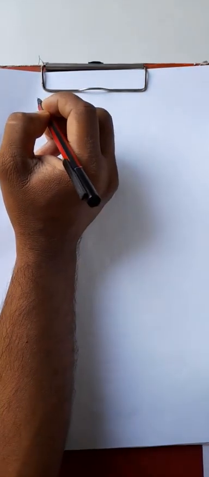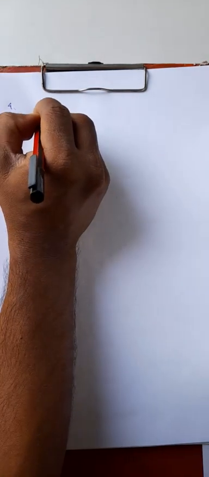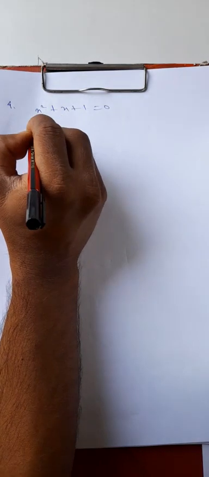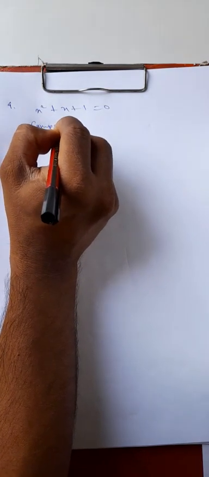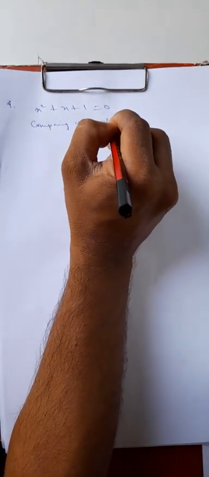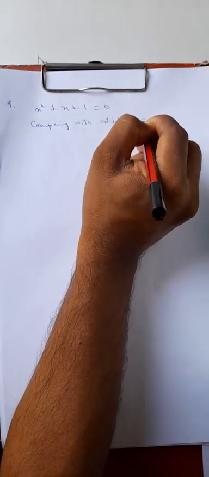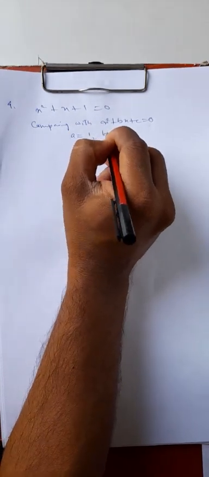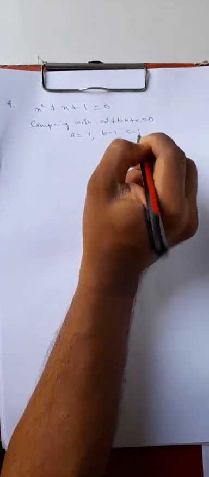Now let's try another example. Say for example, x square plus x plus 1 equal to 0. Now we're comparing with ax square plus bx plus c equal to 0. We get a equal to 1, b equal to 1, c equal to 1 here.